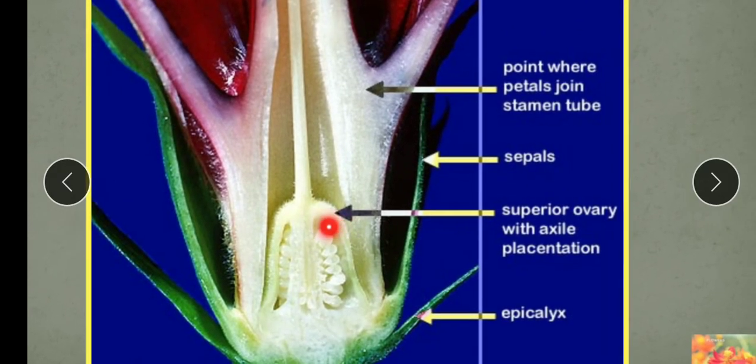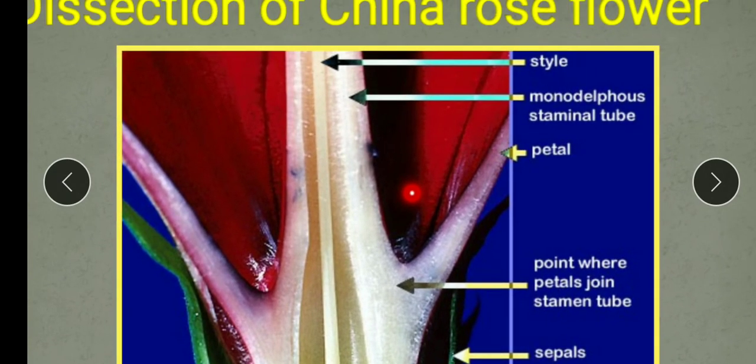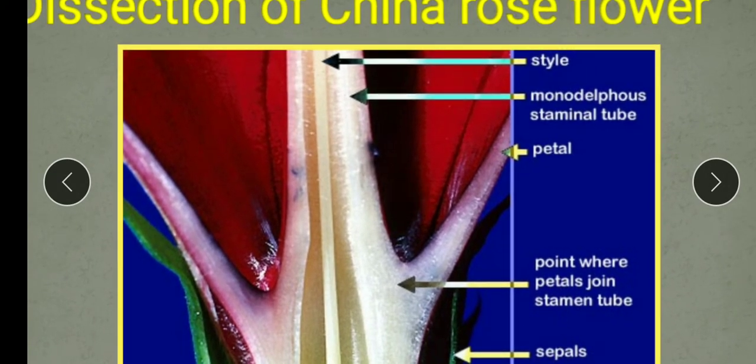Then you will see this is the ovary. Above the ovary you will see this fine thin white colored structure. This is known as the style. This style goes upwards and then it is attached with the stigma. Understood? And this is the staminal tube.